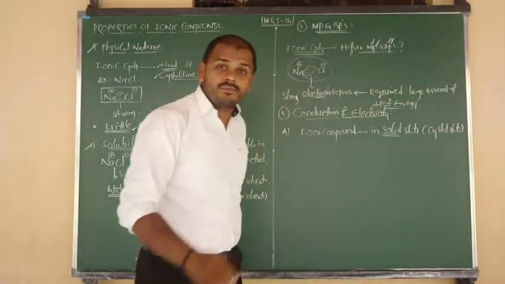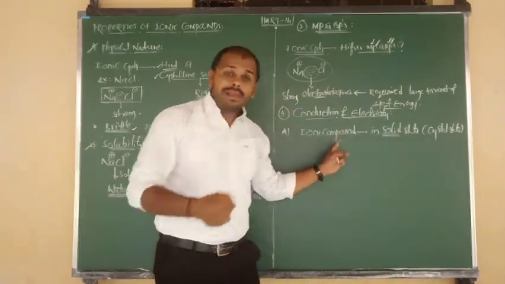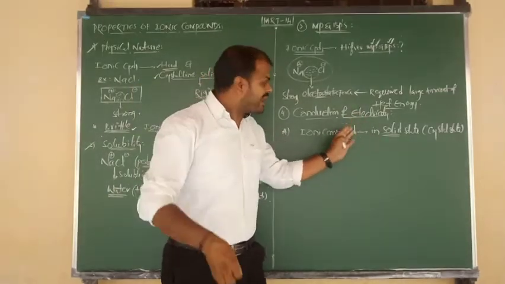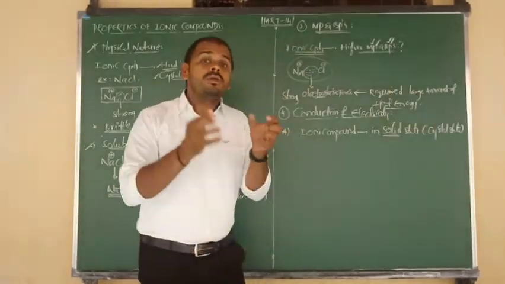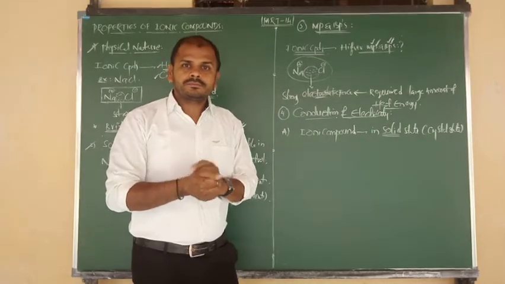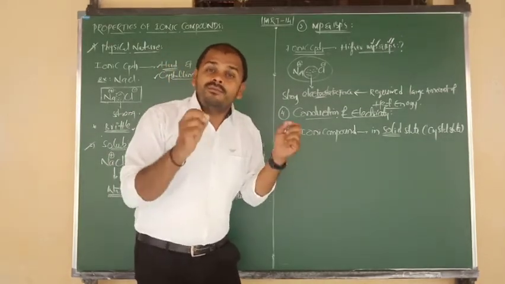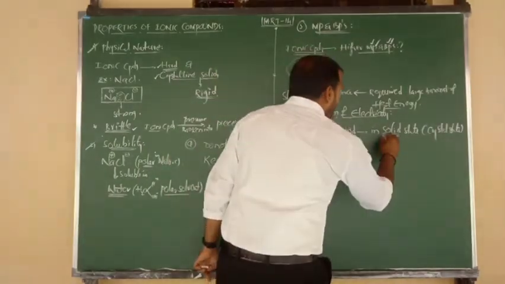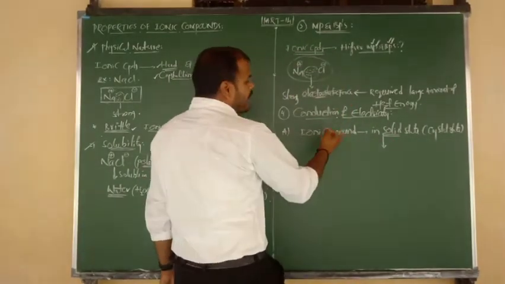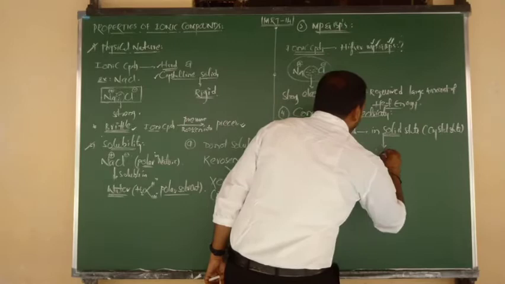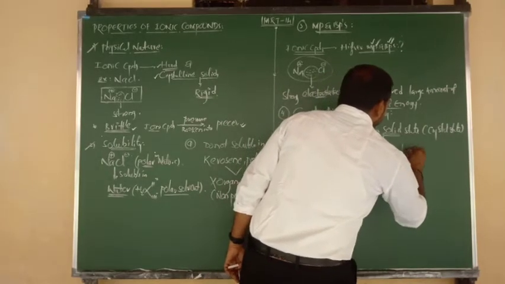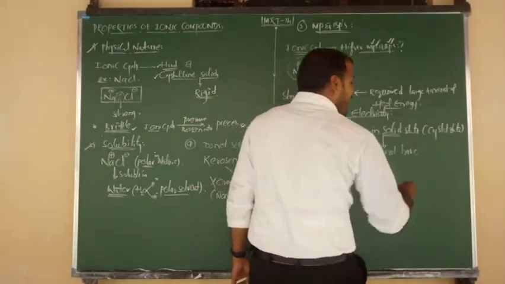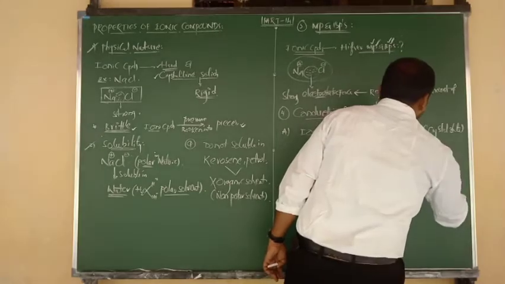Once again listen carefully. When ionic compounds are in their pure crystalline solid state, they do not have the free cation and free anion. So in solid state, ionic compounds do not have free ions.